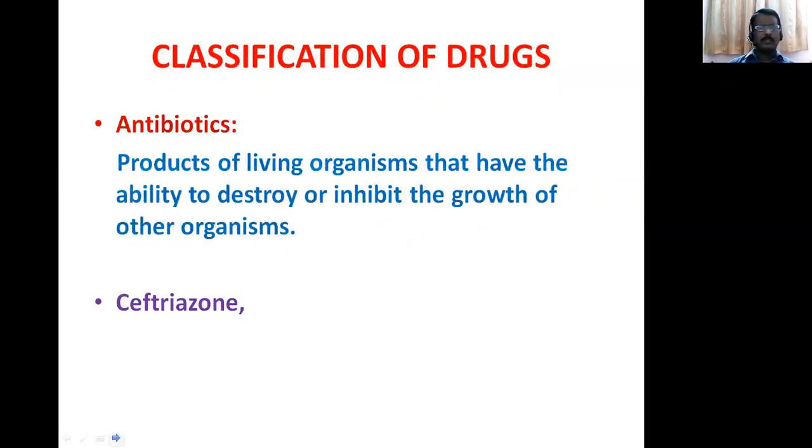Antibiotics. The products of living organisms that have the ability to destroy and inhibit the growth of other organisms are called antibiotics. So as antibiotics we are using aminoglycosides and macrolides and penicillin groups. We are also using cephalosporin groups. All are antibiotics.